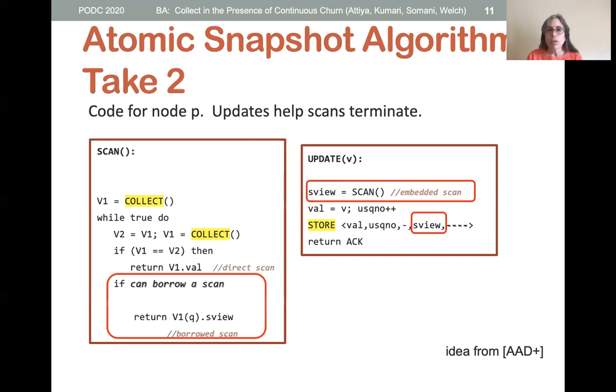Following the classic algorithm by Afek et al., we can make updates help scans terminate. Each update first does a scan, called an embedded scan, and then includes the result of the scan in its store. The scan applies some rule to determine if it can borrow one of the scan views that appear in the result of its latest collect.